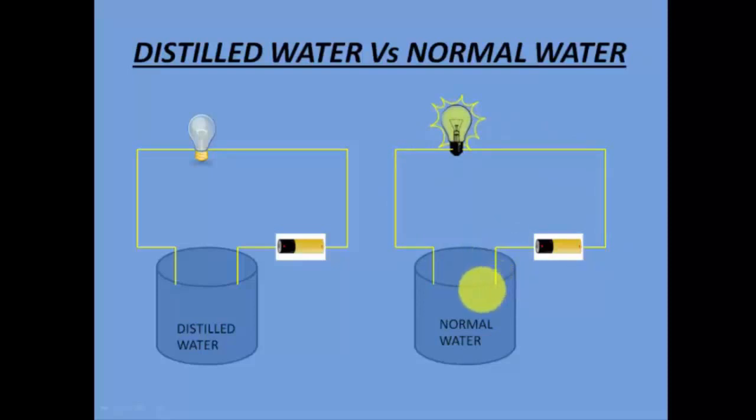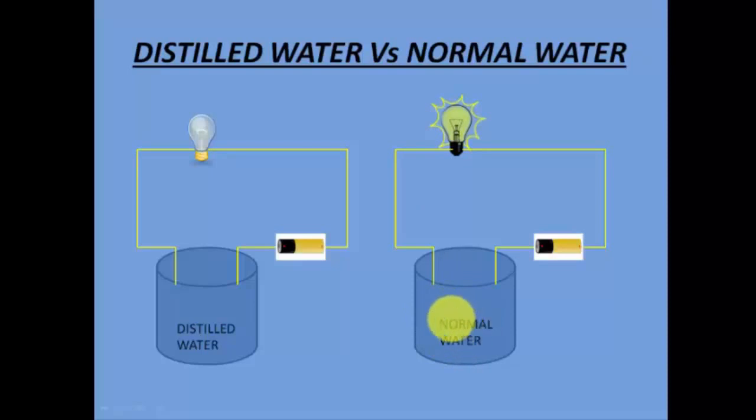This confirms that there is some kind of connection between these two ends. And what is the connection? The connection is through this normal water. That is, the normal water makes the two ends connect to each other. The normal water becomes a medium for them. So that is why the bulb glows. And this is because it has some kind of salt in it.